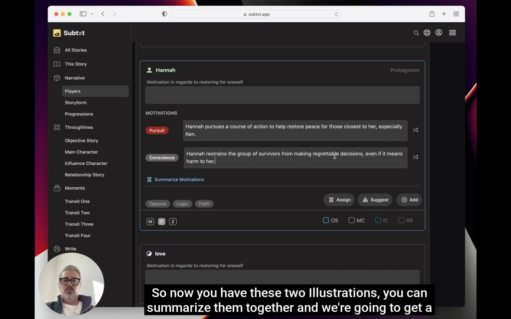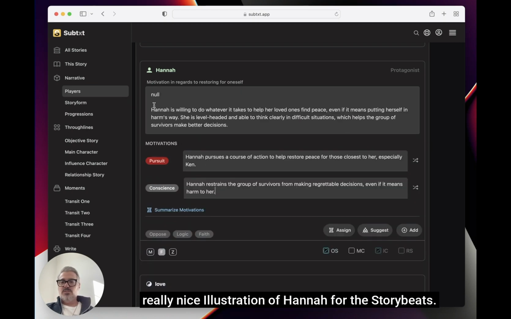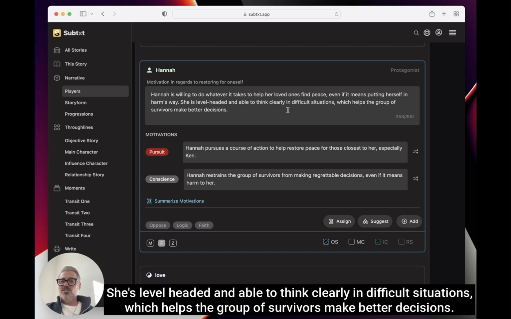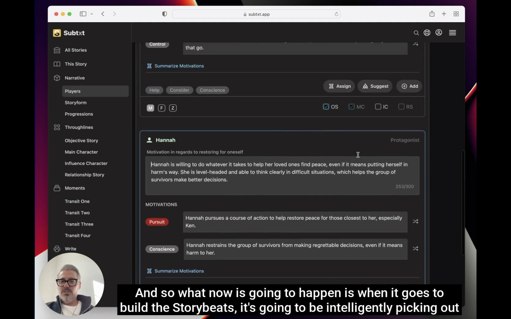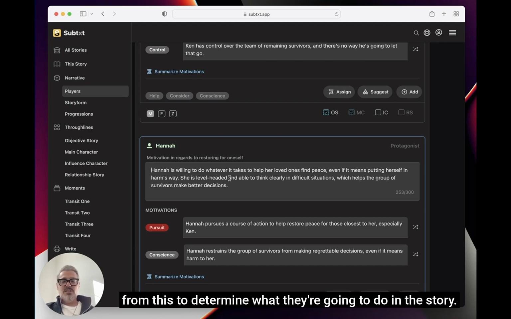So now you have these 2 illustrations. You can summarize them together, and we're going to get a really nice illustration of Hannah for the story beats. Hannah's willing to do whatever it takes to help her loved ones find peace, even if it means putting herself in harm's way. She is level-headed and able to think clearly in difficult situations, which helps the group of survivors make better decisions. That's incredible. And so what is now going to happen is when it goes to build the story beats, it's going to be intelligently picking out from this to determine what they're going to do in the story.